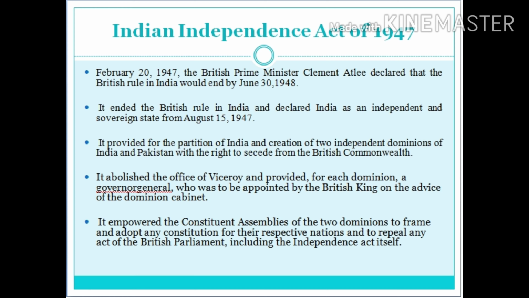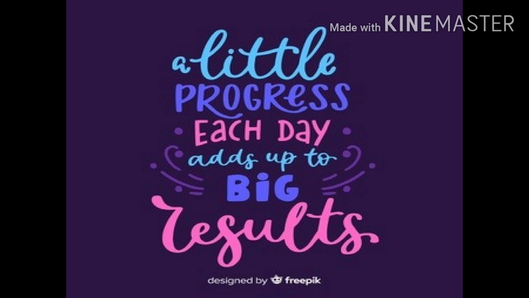It discontinued the appointment to civil services and reservation of posts by the Secretary of State for India. The members of the civil services appointed before August 15 would continue to enjoy all the benefits that they were entitled to till that time. So, thus, the historical background of Indian polity ended with the Indian Independence Act, and I will come with the Indian polity second part soon.